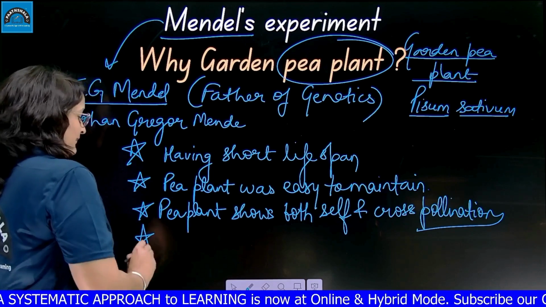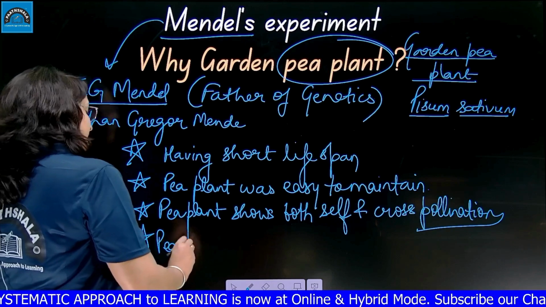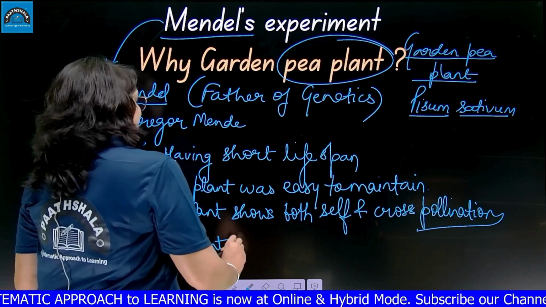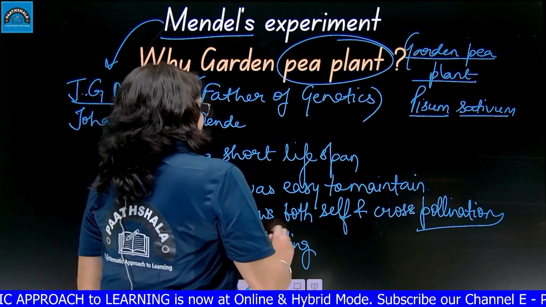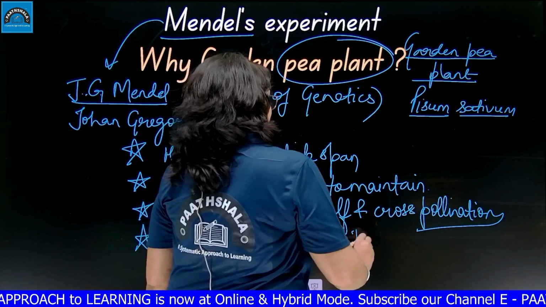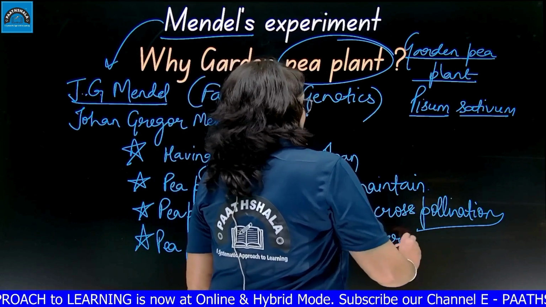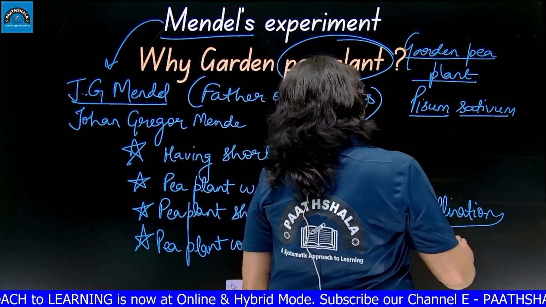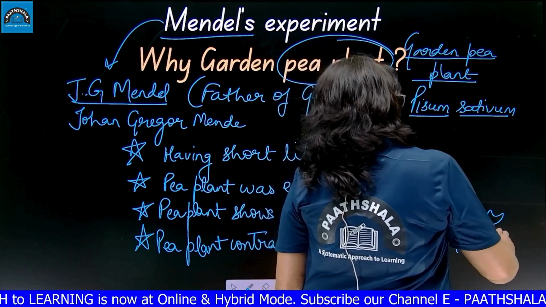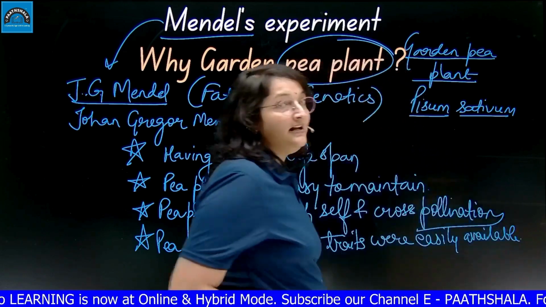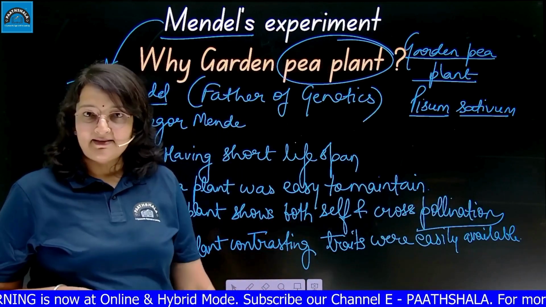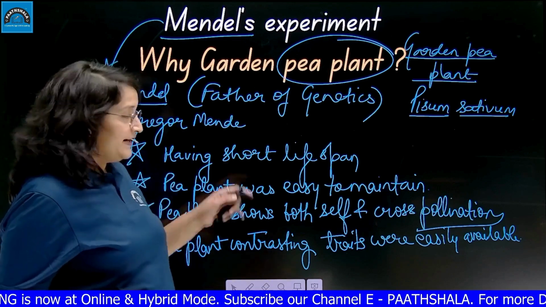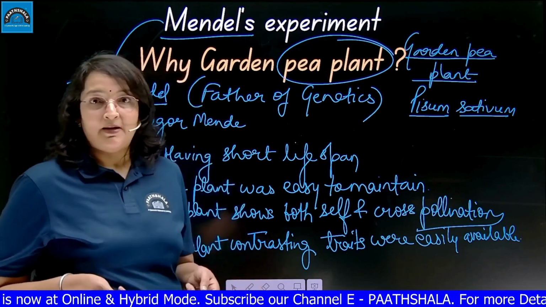And last, in the pea plant, contrasting, opposite traits, characters were easily available. So these are the reasons why Mendel selected the pea plant, not the other colorful plants in his garden. This is very important, why he selected the pea plant.